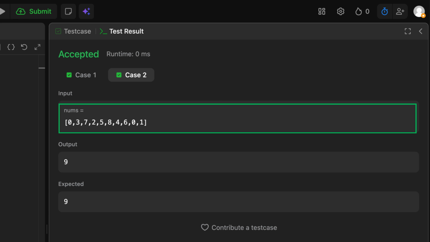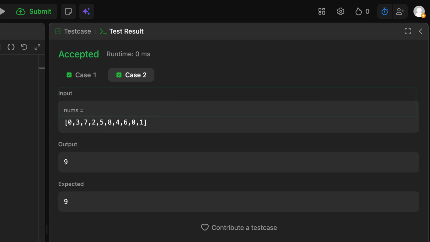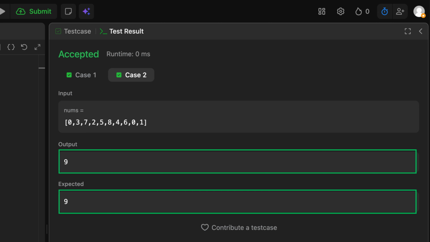Is 3 in the set? Yes. Is 4 in the set? Yes. Is 5? Yes. Is 6? Yes. Is 7? Yes. Is 8? Yes. Is 9 in the set? No. Sequence stops. That gives us a streak of 9 numbers in a row: 0, 1, 2, 3, 4, 5, 6, 7, 8.